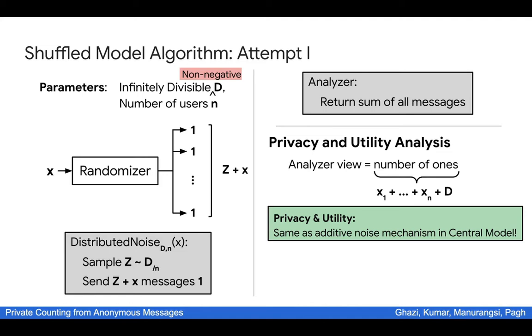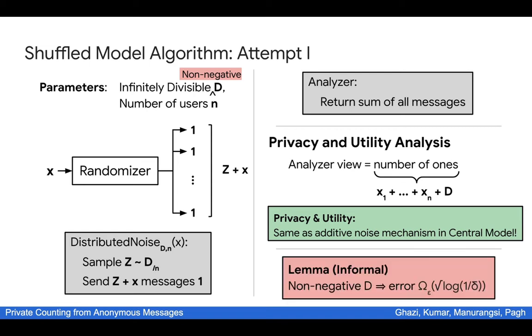Now, the fact that d has to be non-negative alone doesn't mean that this algorithm cannot work for us. As we saw before in the previous slide, there are a bunch of non-negative distributions that are infinitely divisible, such as Poisson and negative binomial. Unfortunately, here we can show that if we just use this algorithm over non-negative distribution d, then we will still have to incur an error that grows with square root of log 1 over delta. So we do need a different algorithm.